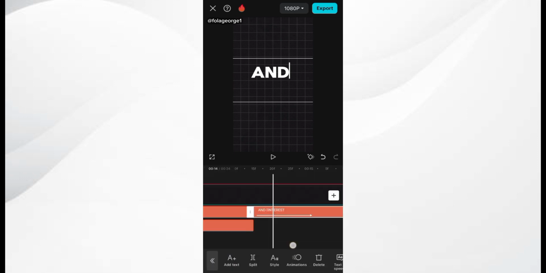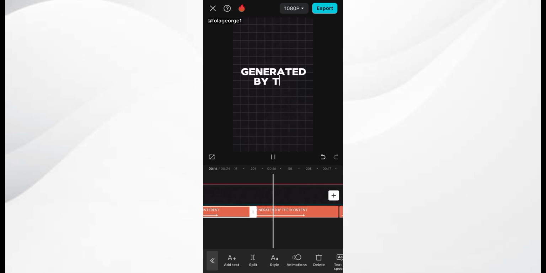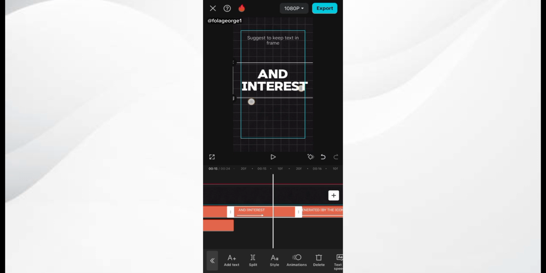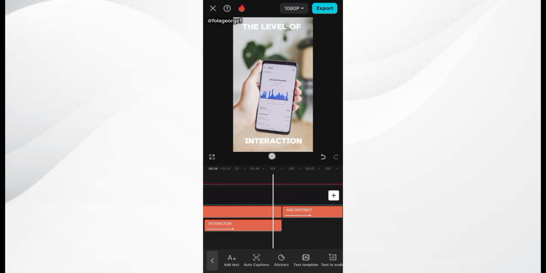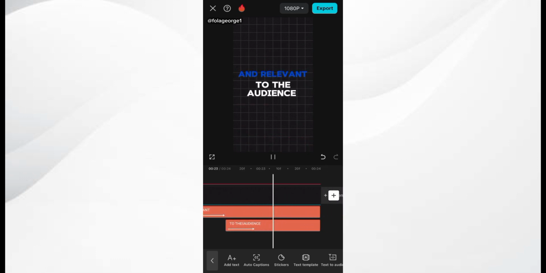So when I'm satisfied with that, I play it to check it out. "Interest generated by." So I feel this is too big, so I just reduce the size of it and just position it right there. "Interest generated by the content. High engagement rate indicates that the content is compelling and relevant to the audience."